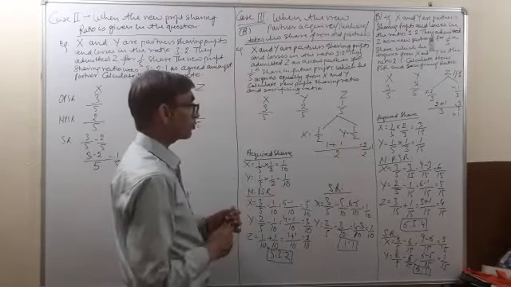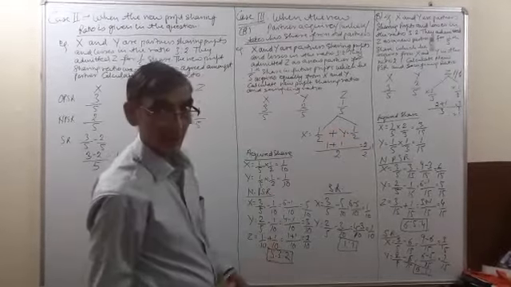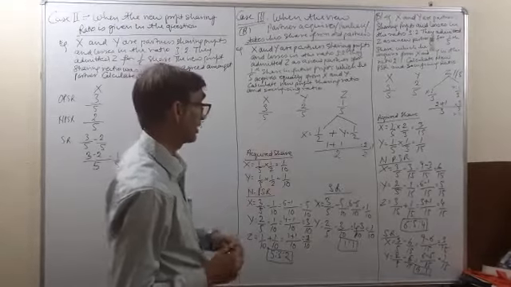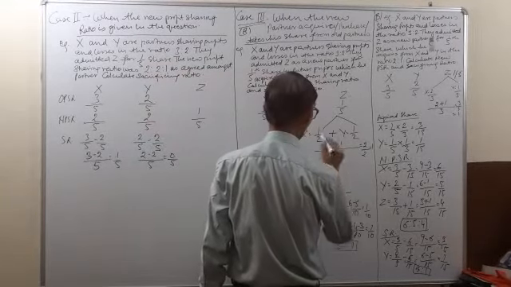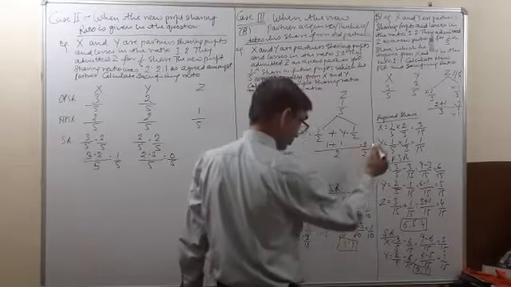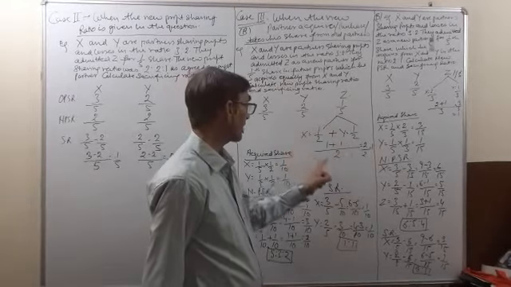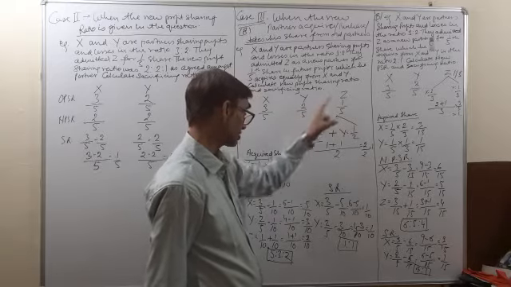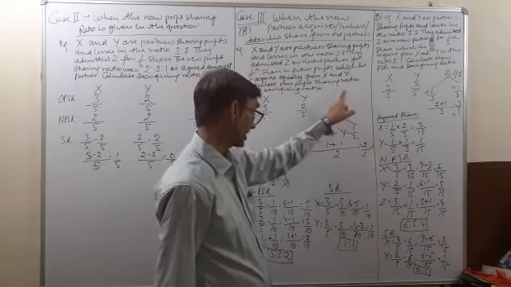Now what we will do, we will add the acquired share, what Z has acquired from X and Y. So we will take the LCM. 1 plus 1 is equal to 2. 2/2 is equal to 1. So the acquired share, if we sum up the acquired proportion of Z's share, it comes to 1. This is 1 and Z's share is 1/5.